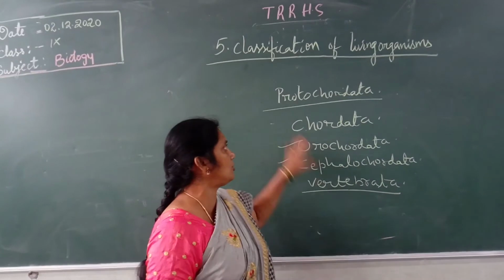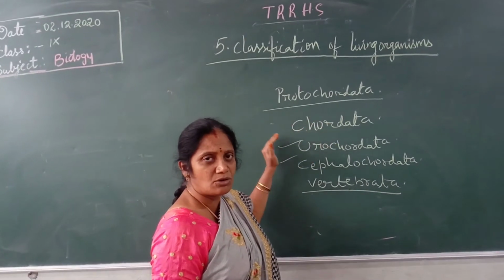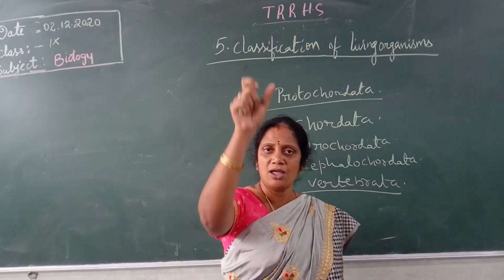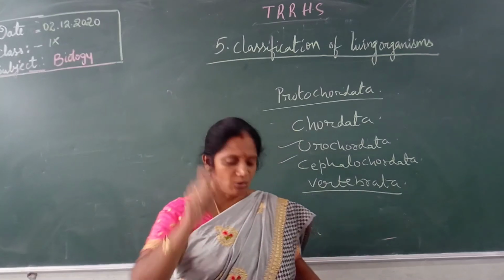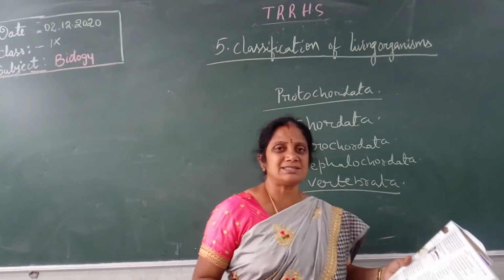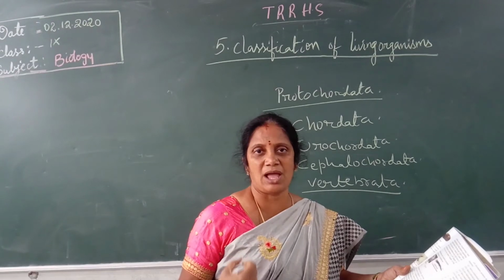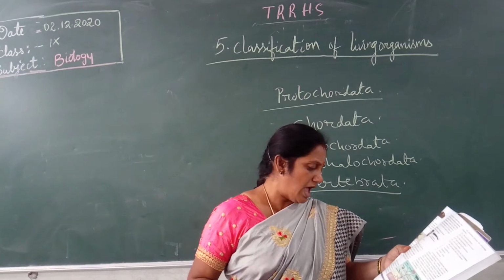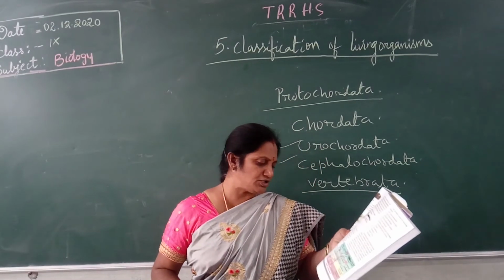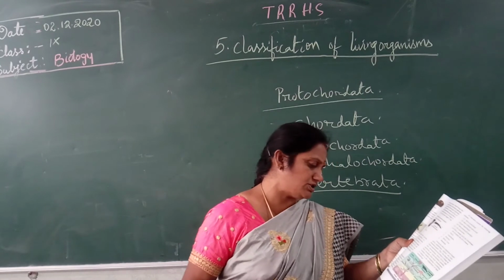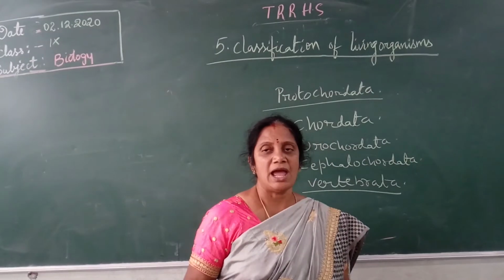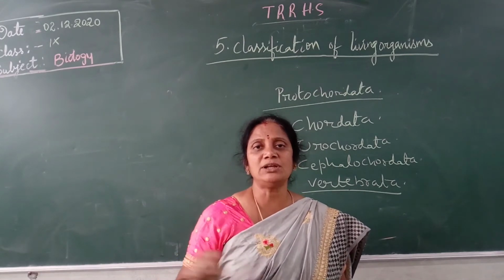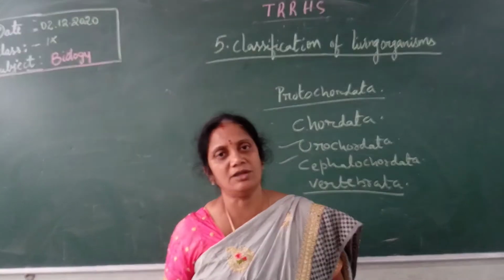In the Protochordata, the notochord is present only sometime in their life, but here they have the true notochord, the vertebral column. The skeletal system is also internal, allowing a completely different distribution of muscle attachment points to be used for movement. The muscles are attached to the skeletal system and help the animal move from one place to another.